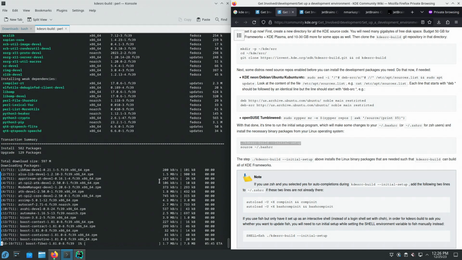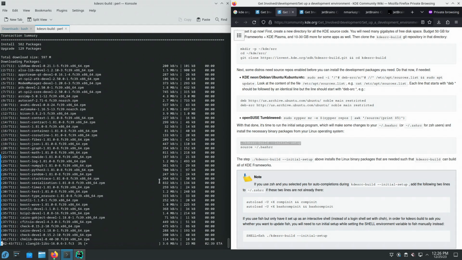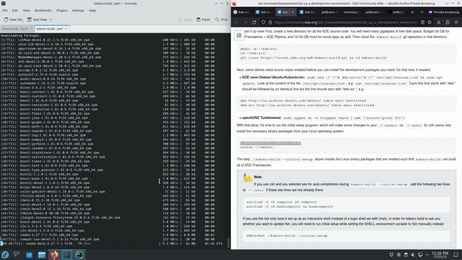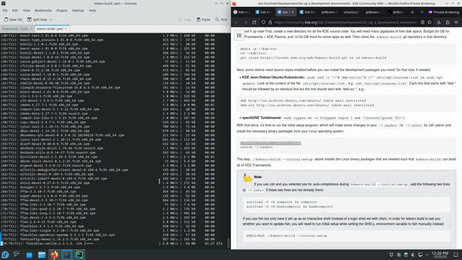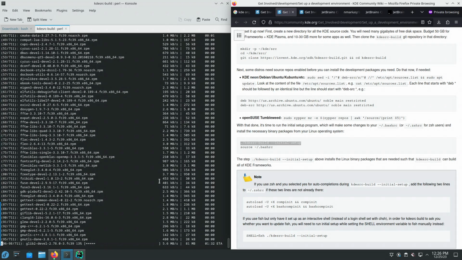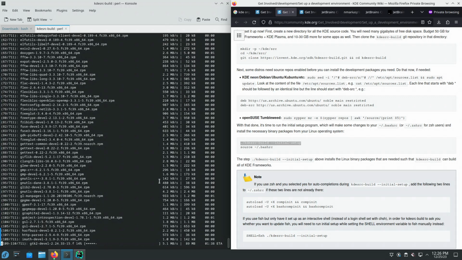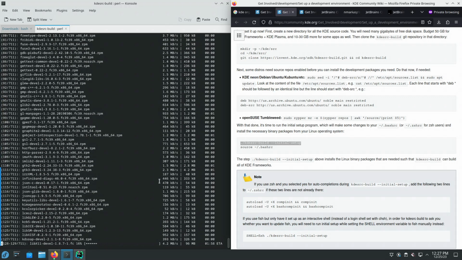Okay, so it installs many binary packages from my Linux operating system. I'm on the latest version of the Fedora KDE Plasma Desktop Spin of Fedora.